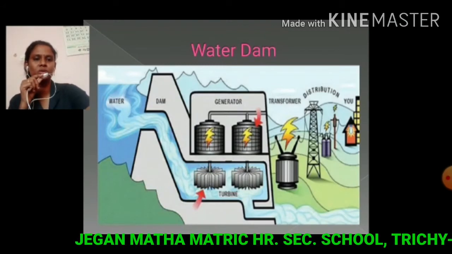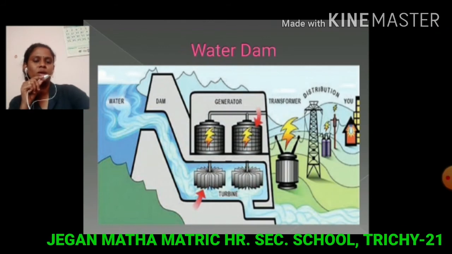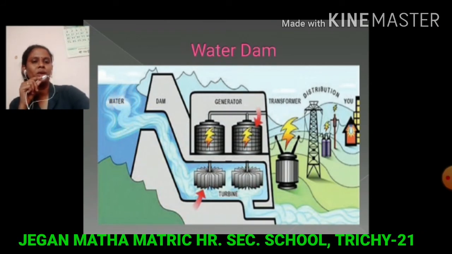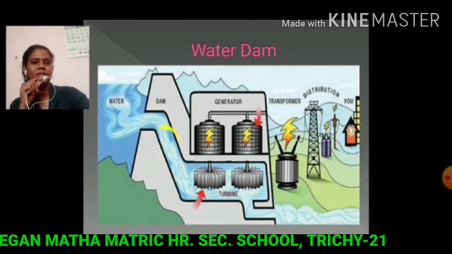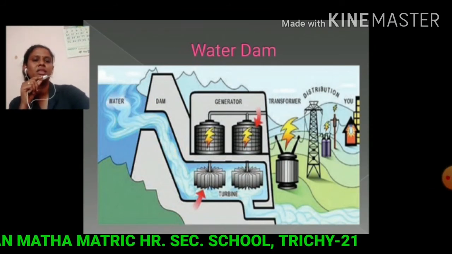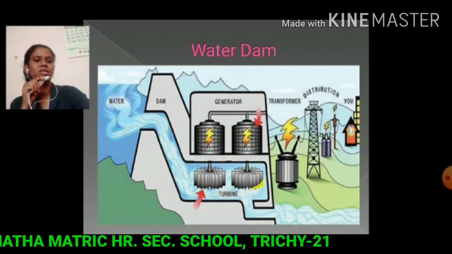See the picture. This is the water dam. Water in the dam possesses potential energy. When water falls down from the dam, it possesses kinetic energy. So here potential energy is transformed into kinetic energy. Then this kinetic energy of water rotates the turbine. These are the turbines.